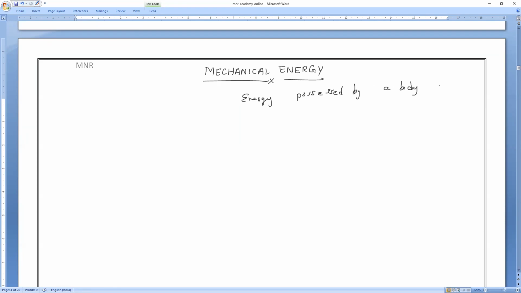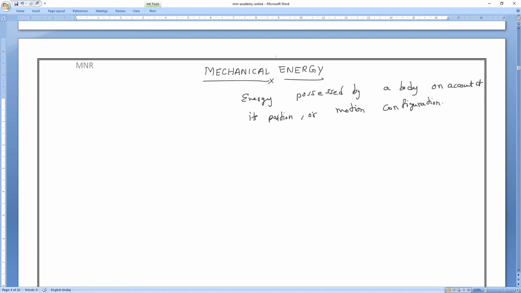One is on account of its position, or it will occur due to its motion or configuration. So that is what we used to call mechanical energy.